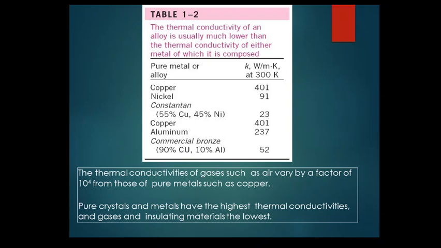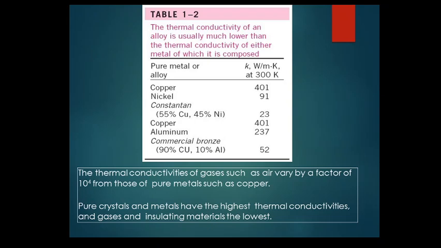As I said, alloys will always have lower thermal conductivity. So here in the table you can see pure metal or alloy: copper has 401 watt per meter Kelvin of thermal conductivity, nickel has 91 watt per meter Kelvin at 300 degrees K, but its alloy constantan, which has 55% copper and 45% nickel, has a thermal conductivity of 23 watt per meter Kelvin.